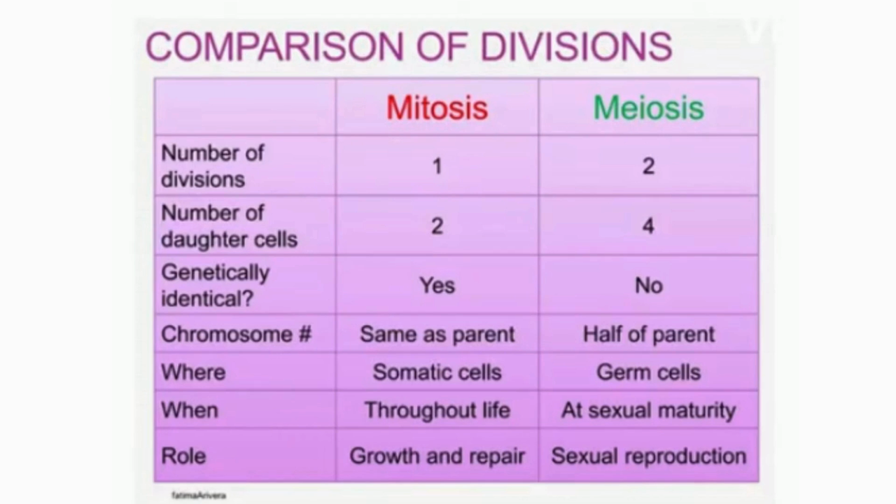Mitosis occurs throughout life, while meiosis occurs only at sexual maturity. Lastly, mitosis plays an efficient role in growth and repair mechanisms, while meiosis plays its role during sexual reproduction, when children are born. So these are all about the meiosis first and meiosis second steps of cell division.